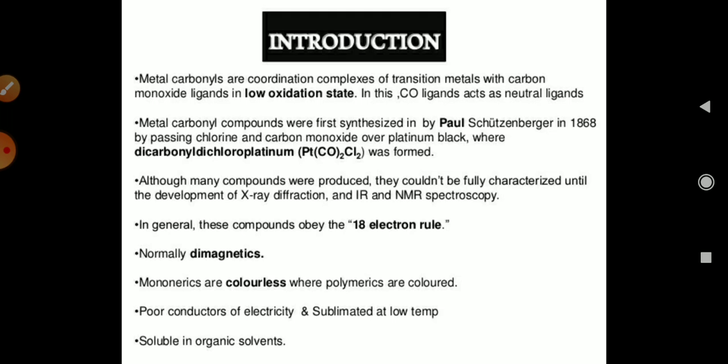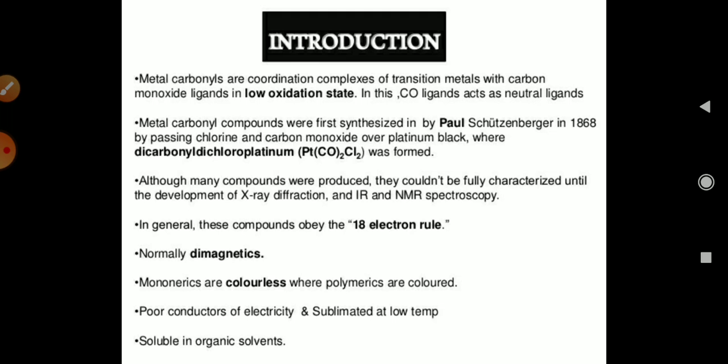Metal carbonyls are coordination complexes of transition metals with the carbon monoxide ligand in a lower oxidation state. In this lower oxidation state, the CO ligand acts as a neutral ligand.